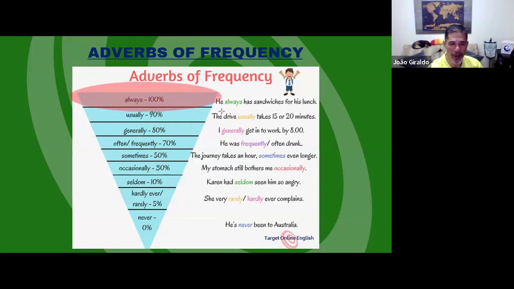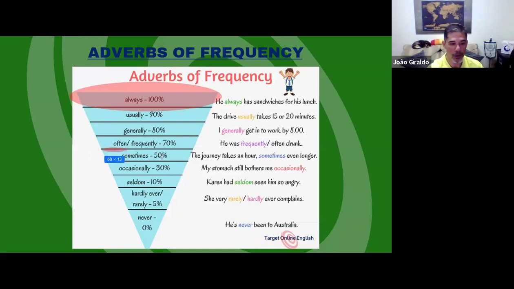What are the parameters? First, always. Always is 100% of the times. For example, I always speak English in my lessons. Okay, so 100% of the times, no exceptions. All right, so always is one of the parameters.